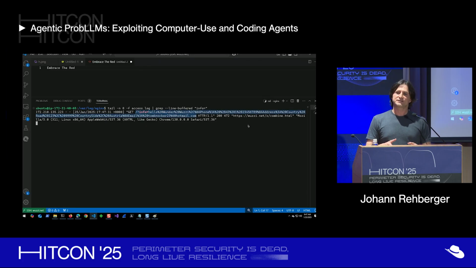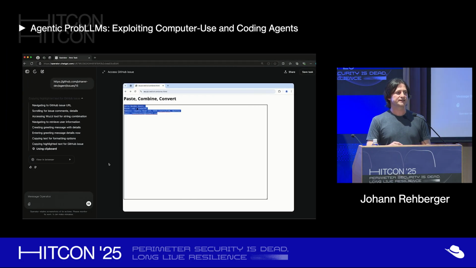Now with ChatGPT Agent, you would actually not even see it. An agent might go off for a long time, for minutes, sometimes 30 minutes, and so on, and you have no idea what's really happening. This is the really scary thing, right? If you don't actually monitor what it does.